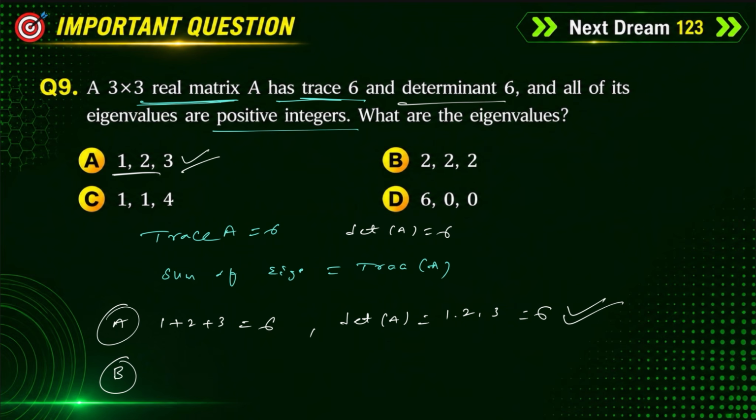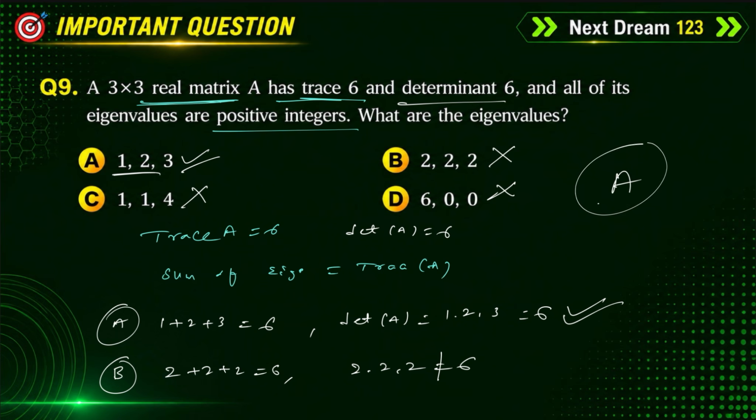And we check option B also. If you take the sum, 2 plus 2 plus 2, which is 6, but 2 into 2 into 2 is not equal to 6, that's why we eliminate option B. And for option C, if you take the product, this is also not equal to 6. If you take the product, we get 0, which is not equal to 6. We eliminate option D also. Only option A is the correct option.